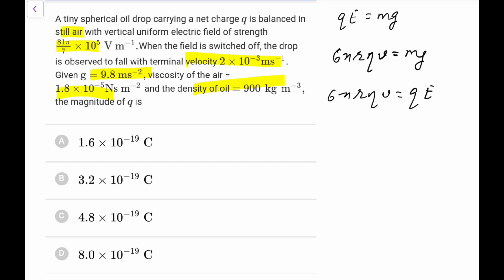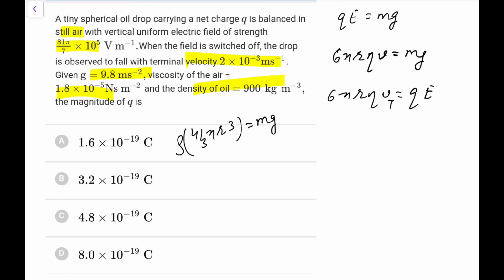Density is given and terminal velocity is given. So 6 pi r eta vt you know, but you need to know this radius value. Radius I can write from 4 by 3 pi r cube into density equals mass. So is mass given or not? Mass is also not given.